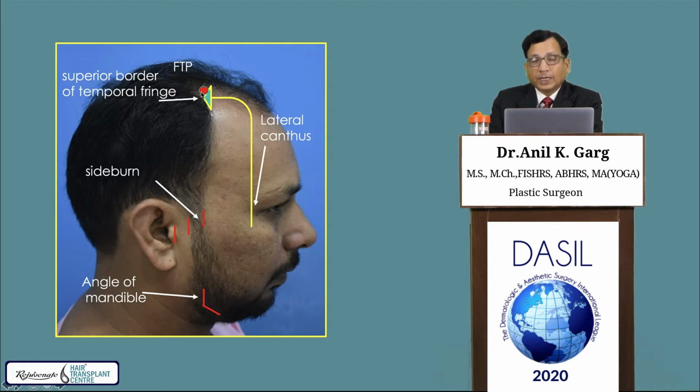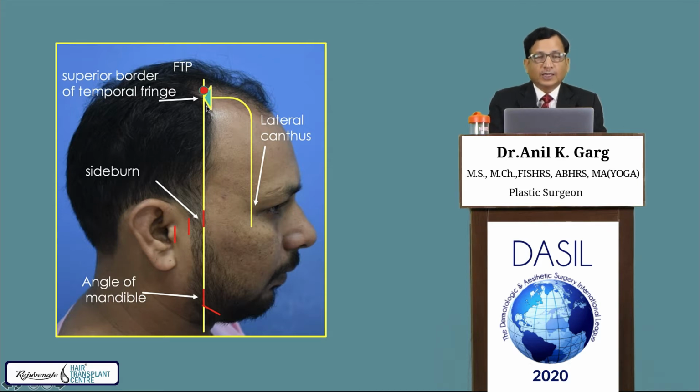Here we locate it, but sometimes there can be confusion whether we put it here, here, or here. So for that one more guideline is needed. You can draw a line from the angle of mandible, anterior border of the sideburn, and it goes up and meets that line which we decided before. So here is the most commonly drawn place where we locate this FTP.